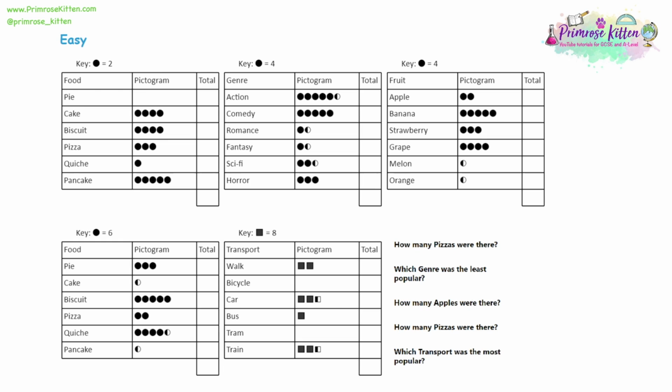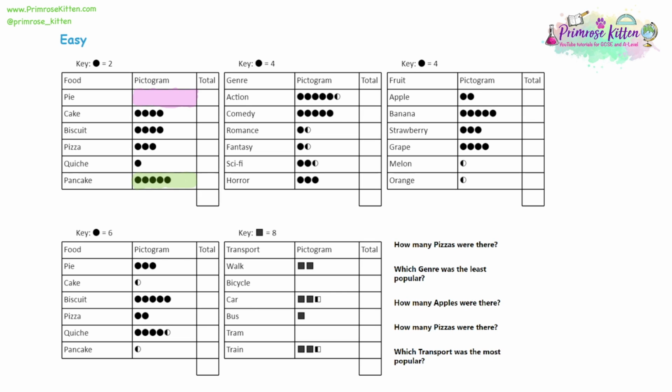So we can see, for example, that pancake was the most popular food because 5 circles are representing pancake, and that's more than all the others. So that's the most popular. We can see that pie is the least popular because there are no circles in pie's box. Nobody has chosen pie. And we can see that pancakes were 5 times more popular than quiche because there's 1 circle for quiche and there's 5 circles for pancakes. So we don't know how many people chose quiche. We don't know how many people chose pancake. We do know that 5 times more people chose pancake.